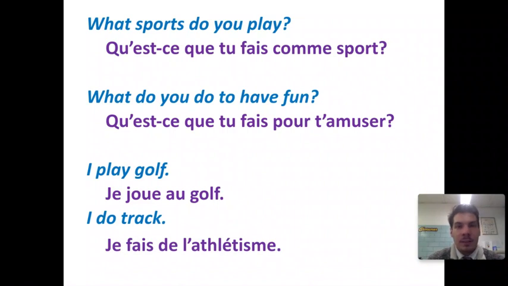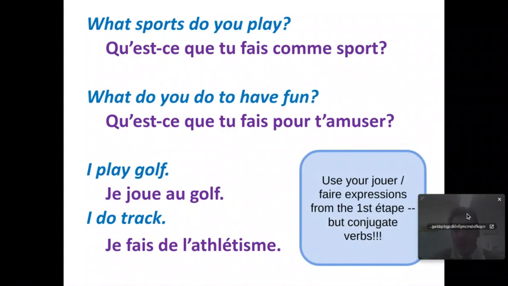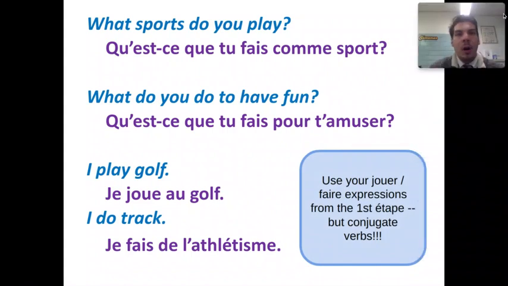And this is why I started off by saying, if you didn't know which expressions required jouer and which required faire, you need to go back and relearn those, because now we're still using those verbs. In the previous étape, we kept jouer and faire in the infinitive form, and we used our good old regular ER verb aimer that we've been working with since chapter 1, and we were saying, I like to play golf, I like to do track, so on and so forth.